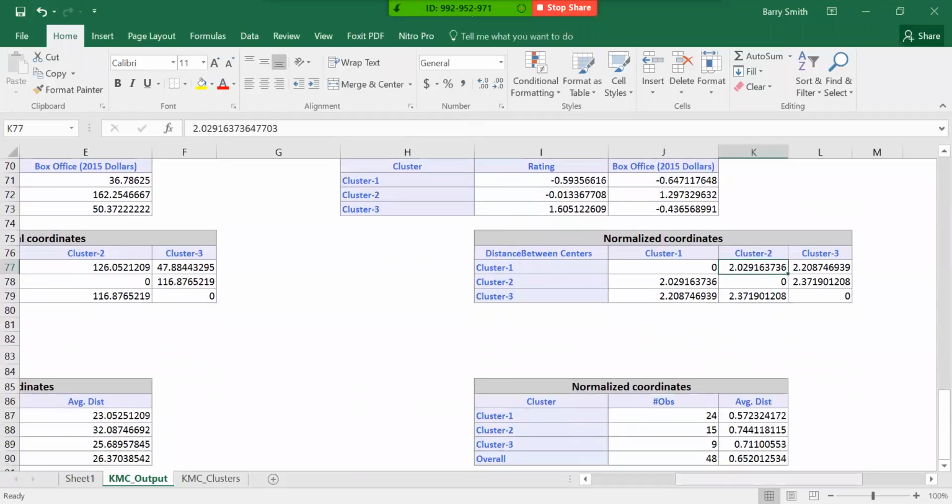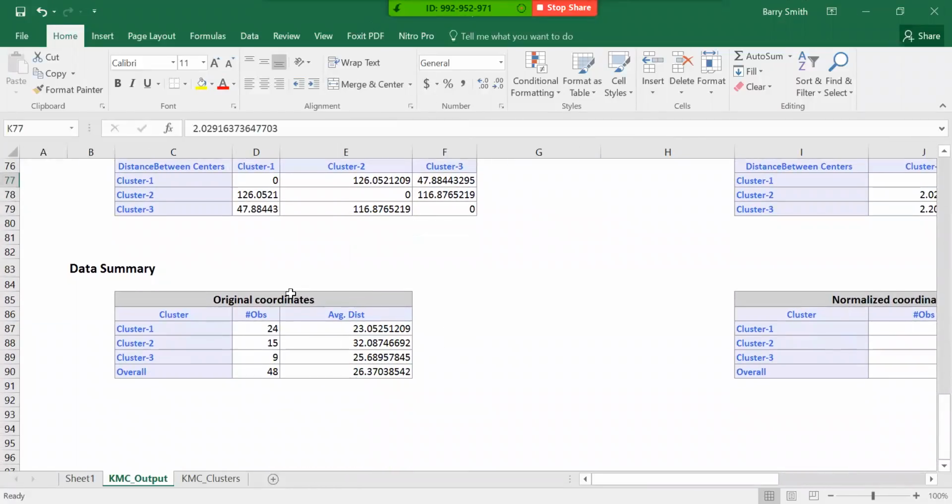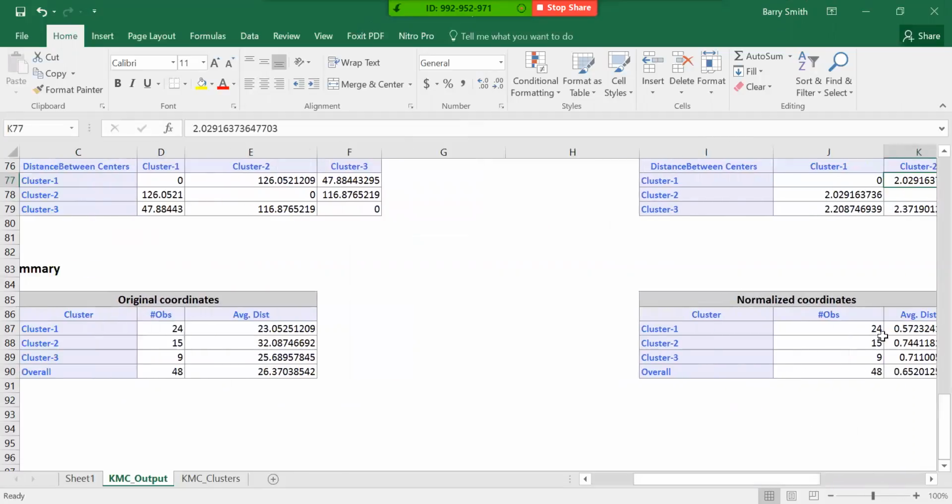Now we can kind of go down here next to the data summary. Now, in the original coordinates, that's probably going to be the best one as far as what we're going to look at first. What we can see is cluster 1 has basically half of the movies. Because the total is 48 movies, half of them, 24, are in cluster 1. Then we have 15 of them in cluster 2, and we have 9 of them in cluster 3. So that's the lowest rated, the mid rated, and the highest rated. And that's kind of the average distance. And that part really doesn't tell us anything.